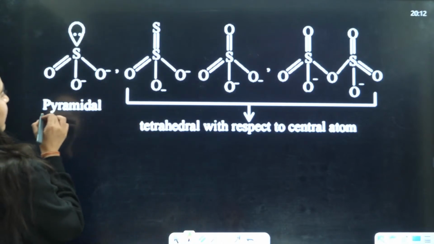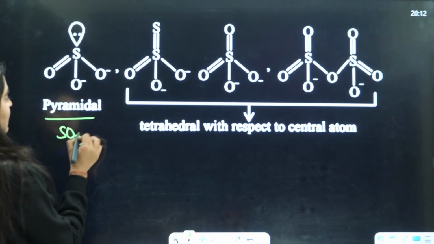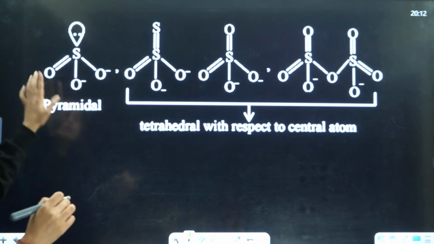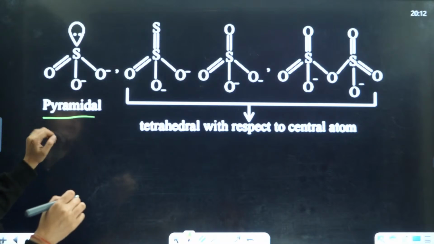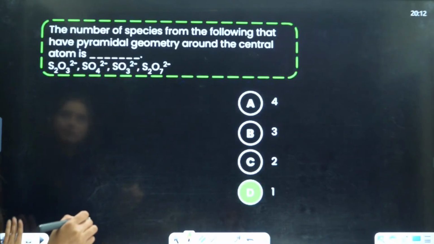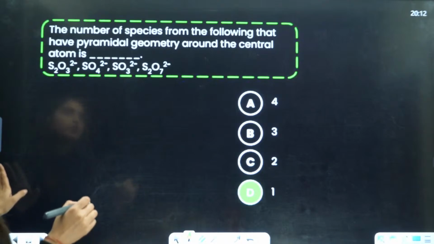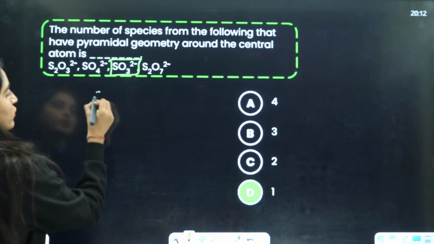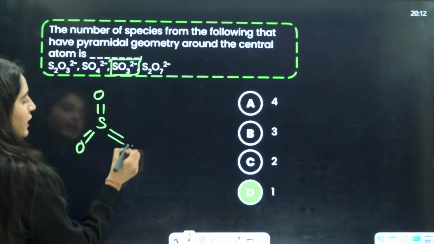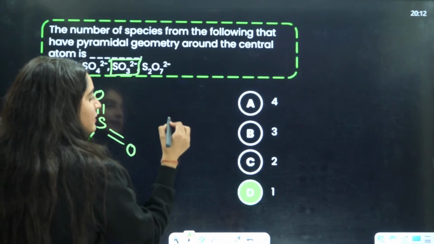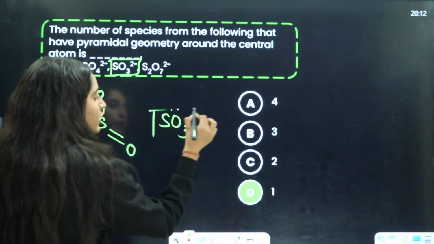So if you talk about the SO3 molecule, right? It is going to have this kind of structure, right? Okay, this is the structure of the SO3 molecule. Then we are going to talk about, wait a minute, SO3 2 negative. Okay, because SO3 is this molecule. SO3 is having this kind of shape. This is the shape of the SO3 molecule.